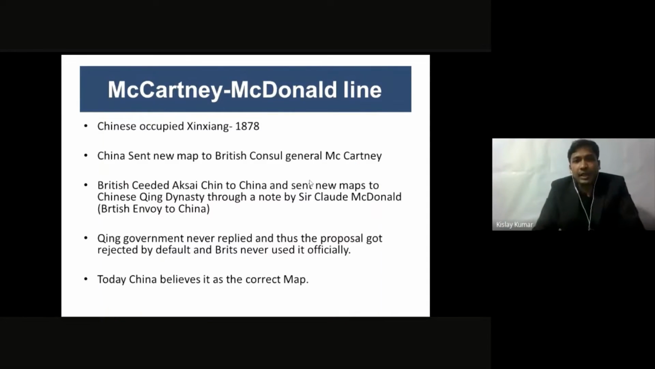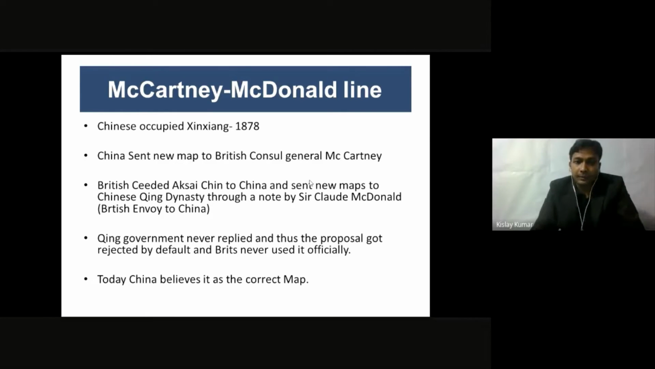So what happened was that the Chinese occupied Xinjiang. You might have heard the name of Xinjiang. There is another Chinese persecution going on in Xinjiang, where they are ill-treating and witch-hunting the Muslim population. So the Chinese occupied Xinjiang in 1878, and they wanted to draw a new map. So they contacted the Britishers. The British Consul General was Macartney. China sent a new map to Macartney, and Macartney, along with his counterparts, decided that there should be a different map now.